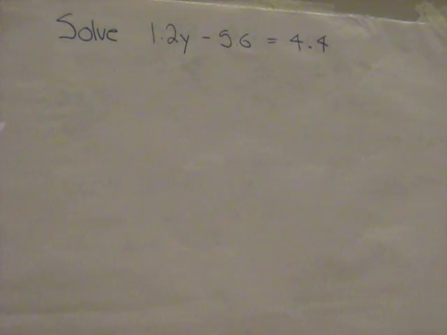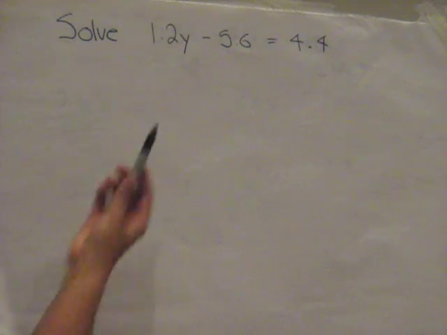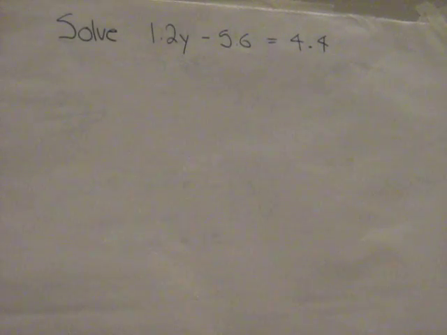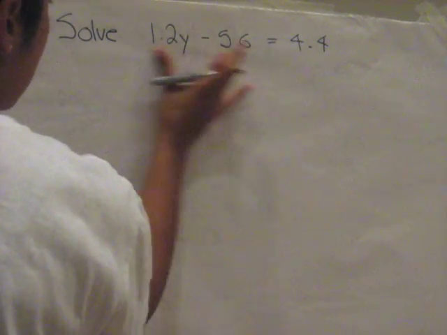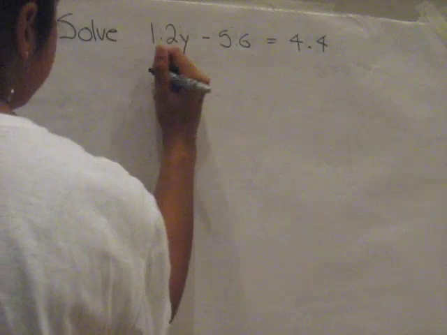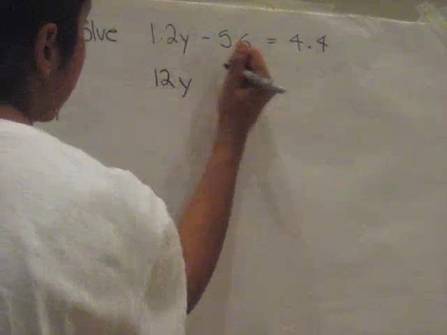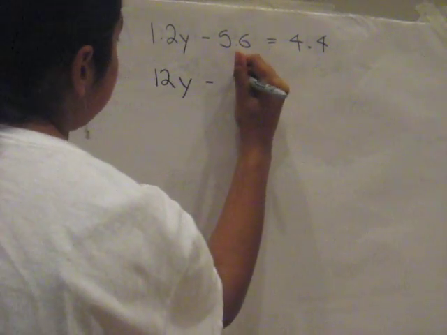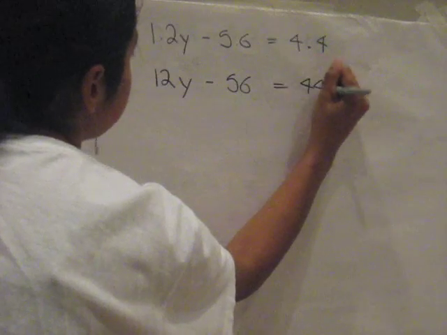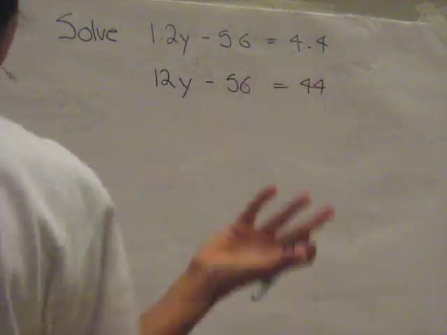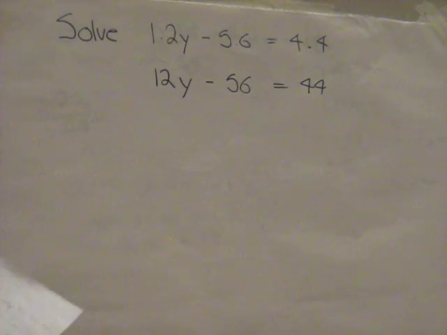If we're using a calculator, we can keep the decimals. If we're not, it's easier to make the numbers whole numbers. And you can do this by timesing it by 10 or 100 to move the decimal place over. So in this case, we only need to move the decimal place over once, so we're going to times everything by 10. So it's 12y minus 56 equals 44. You can see I just moved the decimal place over once, so I just times everything by 10.